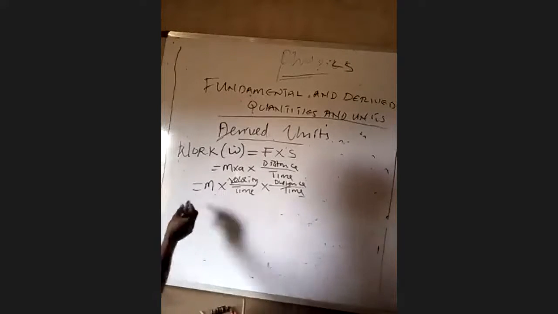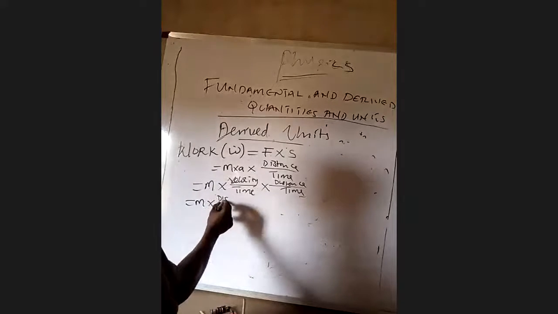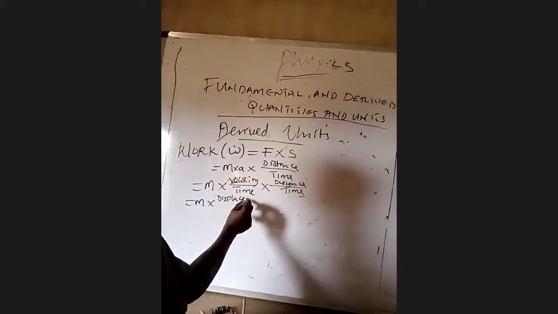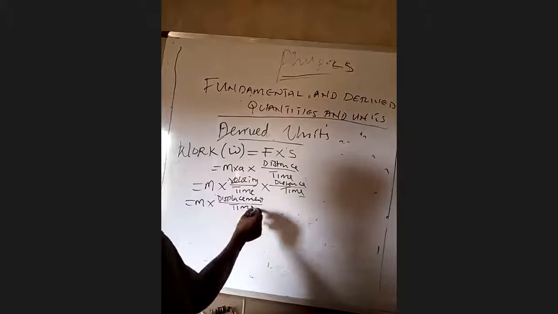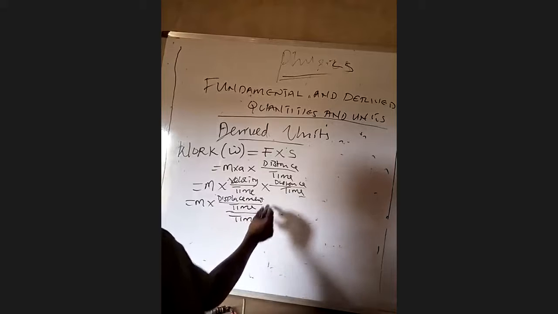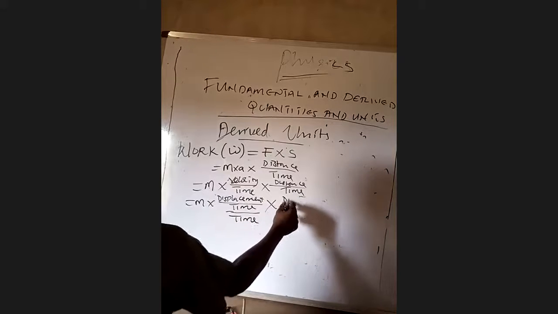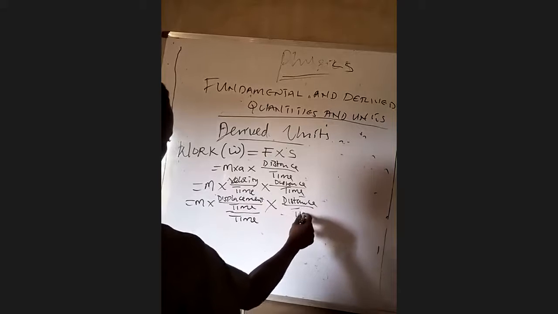So we can now move on again. Velocity is what? Displacement all over time, over time, times distance all over time.